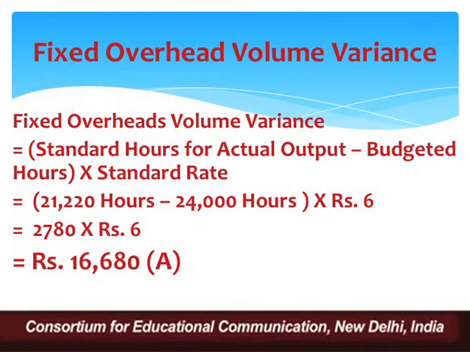This is basically, my dear students, fixed overhead volume variance, and we are going to tag it with the adverse tag. The reason is what? Because budgeted hours are greater than that of standard hours for actual output. So obviously it is going to be on the negative side for us. It is going to adversely affect our costing pattern. So 16,680 is adverse. This is my fixed overhead volume variance, right?